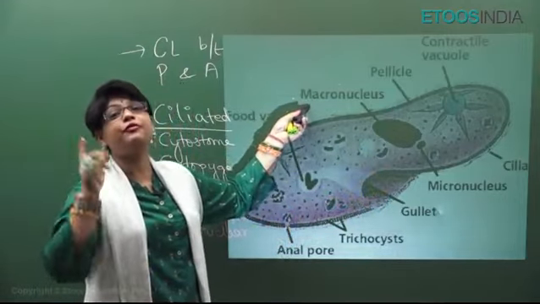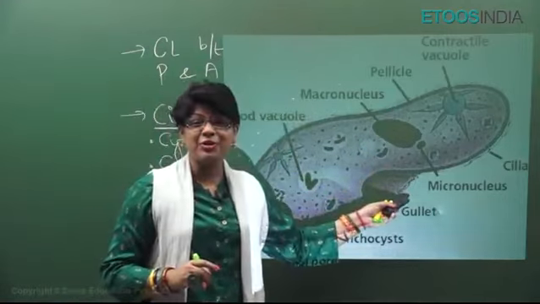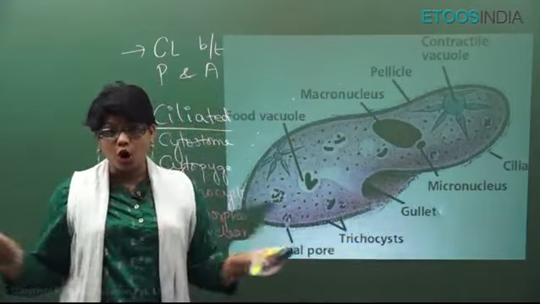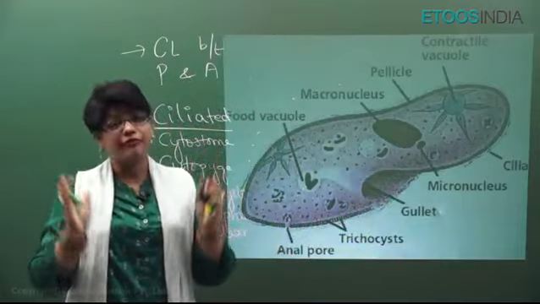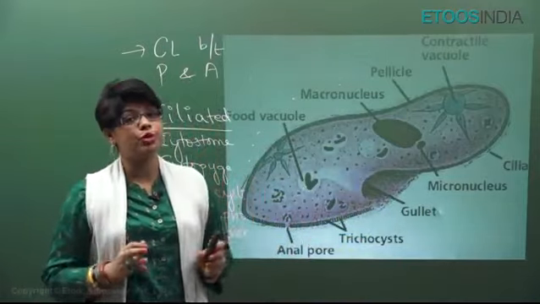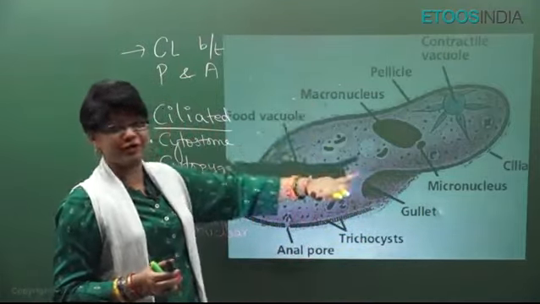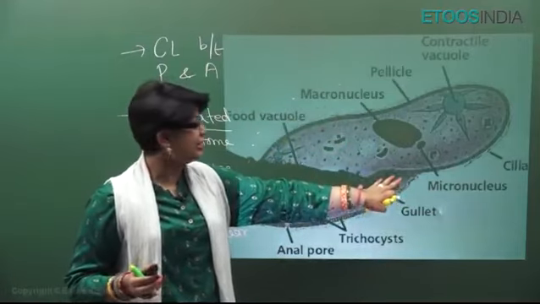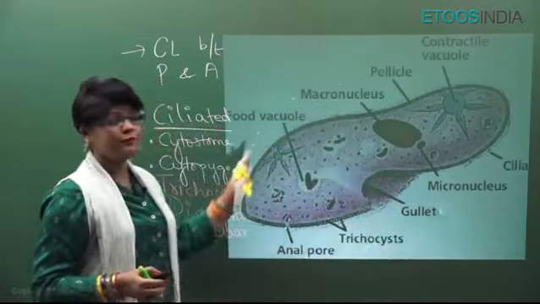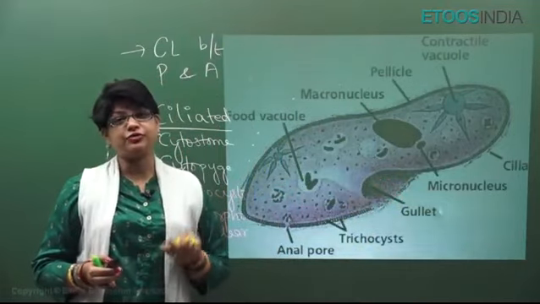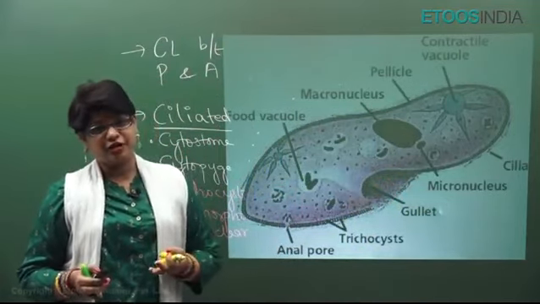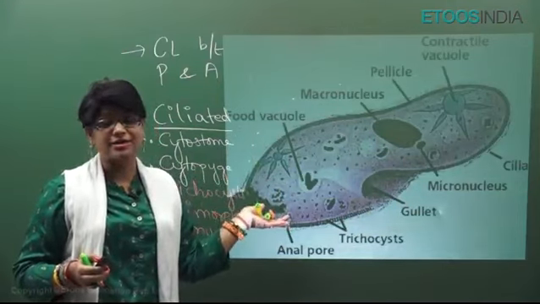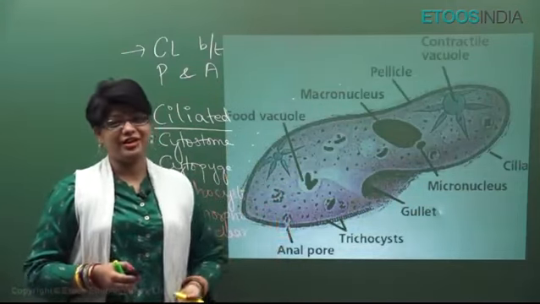Macronucleus is responsible for metabolism and micronucleus is responsible for heredity and genetics. Normally in all other animals, they just have one type of nucleus which performs both these functions, but here they are different. So macro, metabolism, micro is for genetics and heredity, alright. And of course, if that protozoa is freshwater, then they will have contractile vacuole, and since Paramecium is a free living freshwater organism, it also has contractile vacuole.